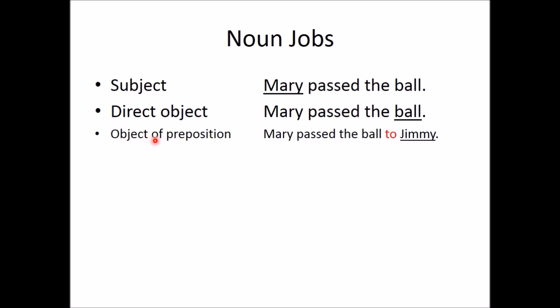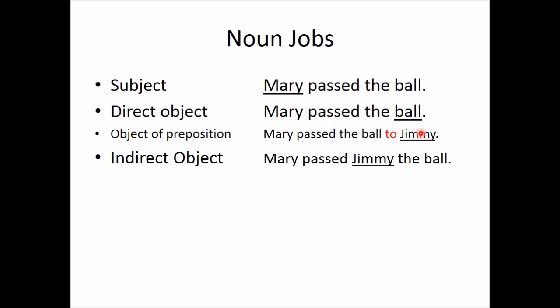You know object of a preposition. Mary passed the ball to Jimmy. To is a preposition, Jimmy is a noun, and Jimmy received the ball. So Mary passed the ball to Jimmy, prepositional phrase. Now you know indirect object. Mary passed Jimmy the ball. The ball receives the action of being passed, and Jimmy receives the ball. So we've got subject, direct object, and indirect object. Okay, those are your 4 noun jobs that you now know.